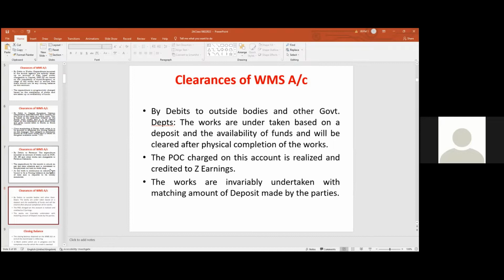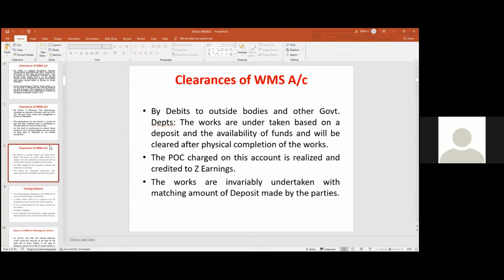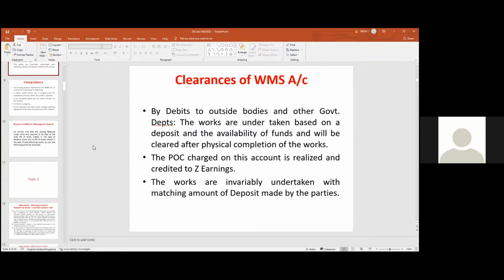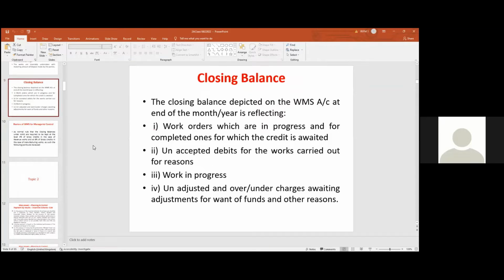So what happens? Closing balance, when it is opening balance, and when it is to be cleared. So the opening balance plus debits minus credits is the closing balance. So what does the closing balance contain? This is important. There is a question on this also.